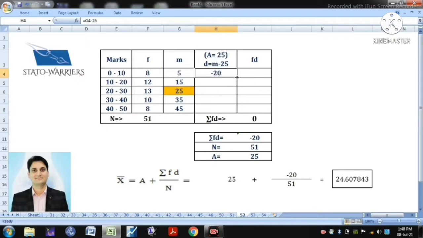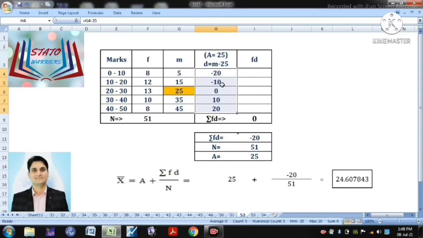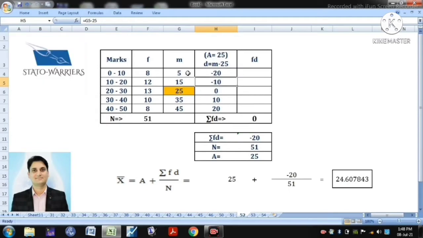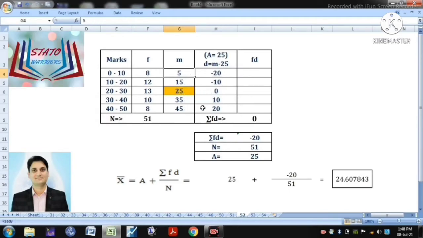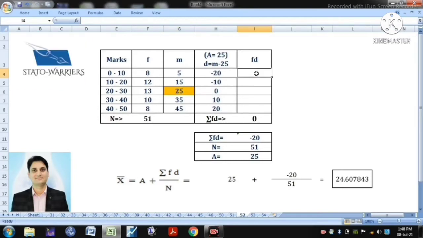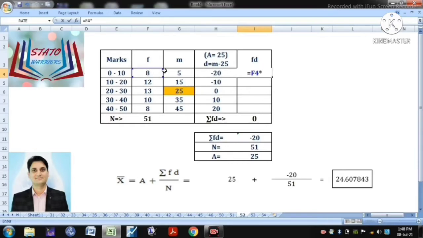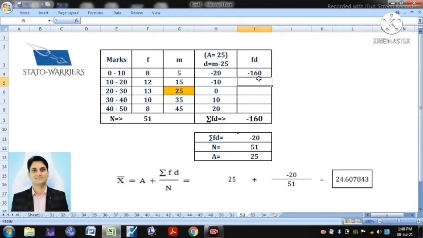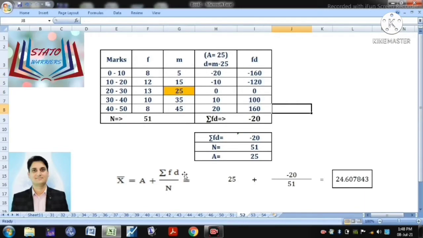5 minus 25. So this is my deviation, and these are going to be the deviation for all the observations. 5 minus 25, 15 minus 25, 25 minus 25, 35 minus 25, and 45 minus 25. So these are the values. Now as per the formula, we need to calculate the FD. So frequency multiplied by the deviation is the FD, and we'll do it for all the observations here.